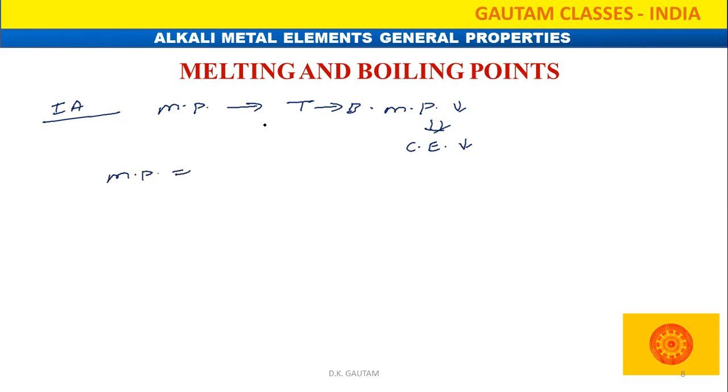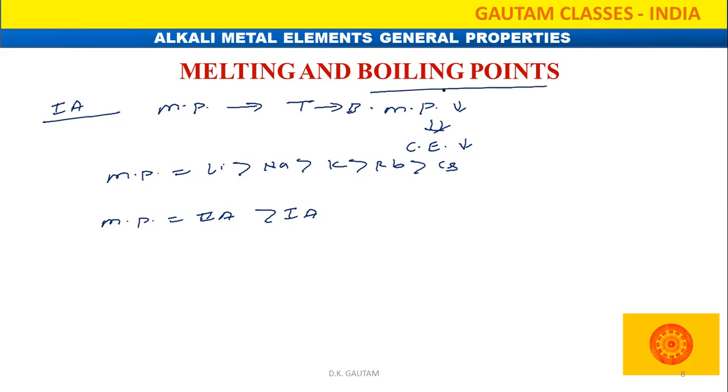So when we write the melting point order, we can give lithium, then sodium, potassium, rubidium, and cesium. Suppose we want to compare the first and second group elements. The melting point of second group elements is greater than the first group elements, because they have higher cohesive energy. So always keep in mind that the melting point is written on the basis of cohesive energy, and the same order applies to the boiling point also. Here there is no exceptional case.